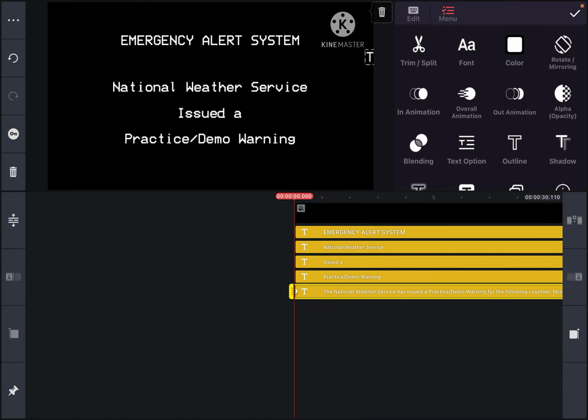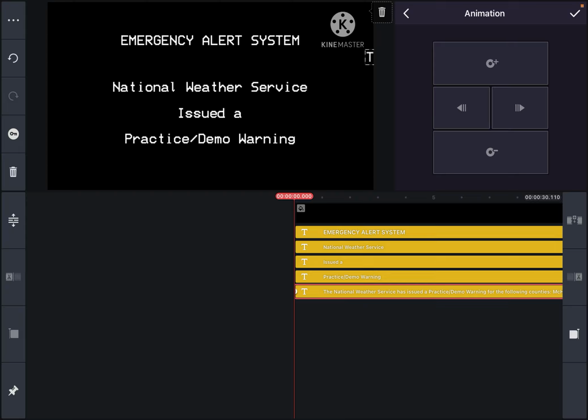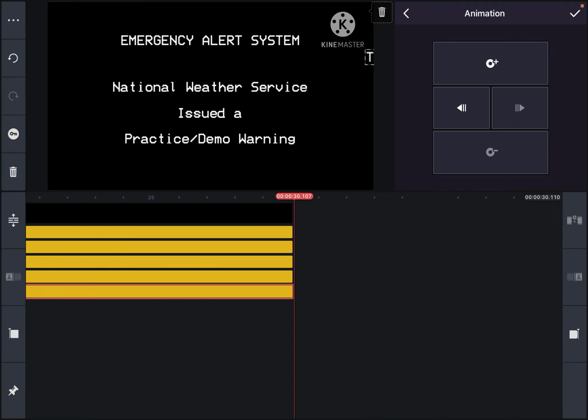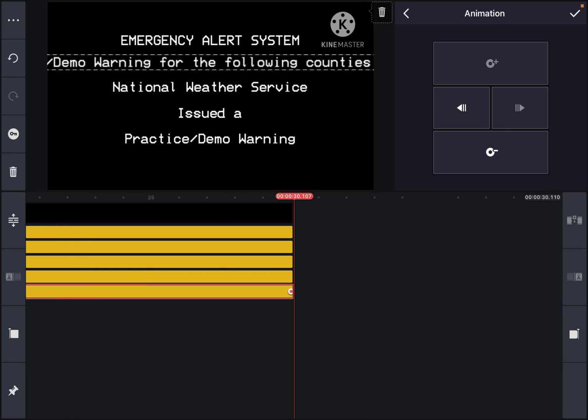Next, press here, which is the keyframe. Next, head over all the way to the end of the video. Press here, which really is the keyframe. And then next, just move the text all the way to the end of the video.